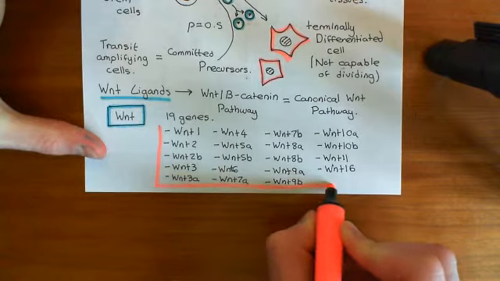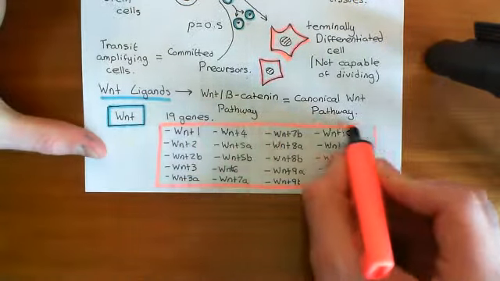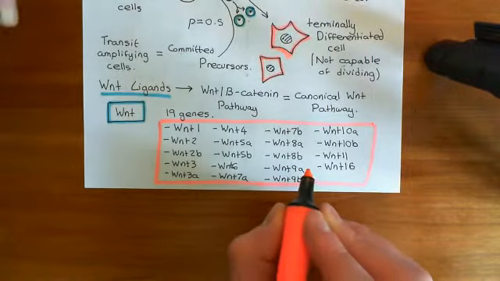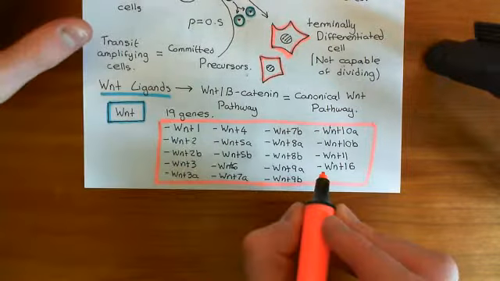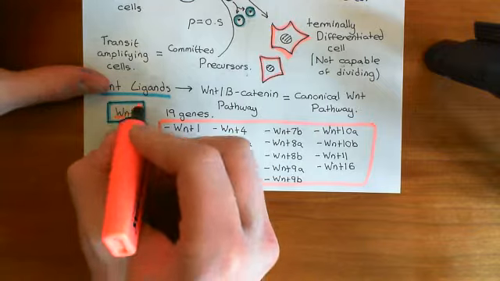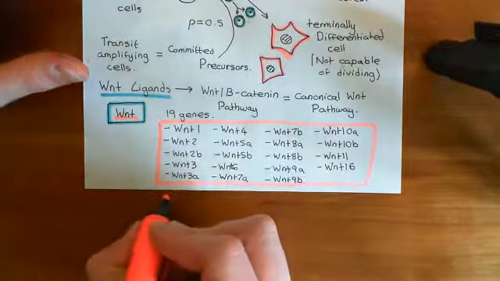Okay, so there are many different genes for these types of proteins. Okay, so that's just to show you the diversity of Wnt proteins. Okay, as far as we're concerned, they are all going to do pretty much the same thing, so we're just going to refer to them as Wnt. So when I write a box with Wnt in it, what it will mean is one of these.